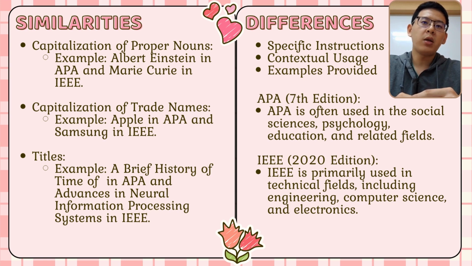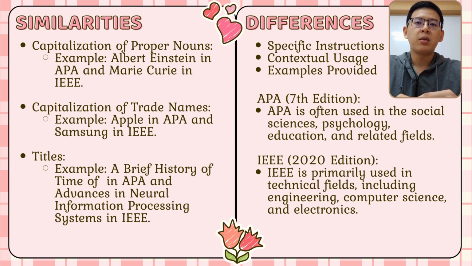The second one, capitalization of trade names. Both styles require capitalization of trade names. Example, Apple in APA and Samsung in IEEE. For the titles, both APA and IEEE capitalize the first word and all major words in the titles of works. Example, A Brief History of Time in APA and Advances in Neural Information Processing Systems in IEEE.